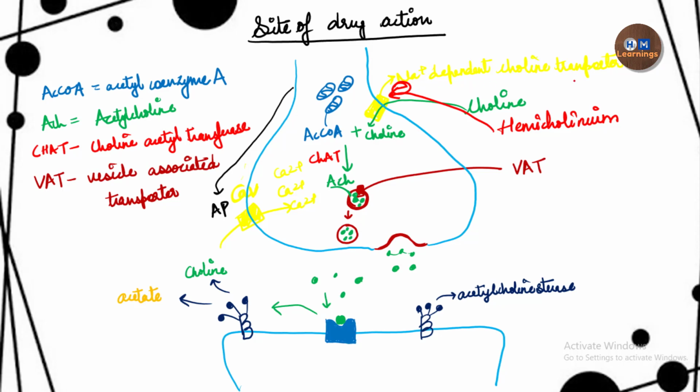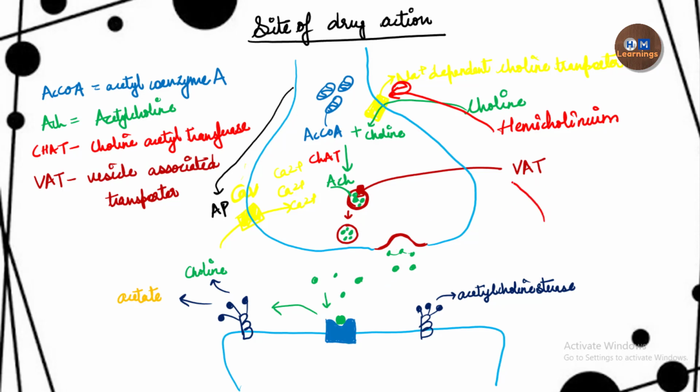As a result, the choline cannot be taken up, or it cannot be transported inside the axon. If the choline is not available, acetylcholine will not be synthesized, and there will be deficiency of the neurotransmitter at the synapse.